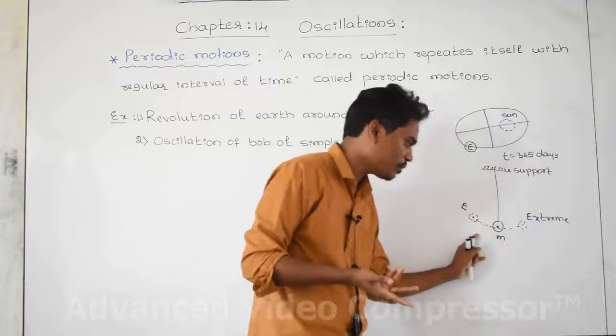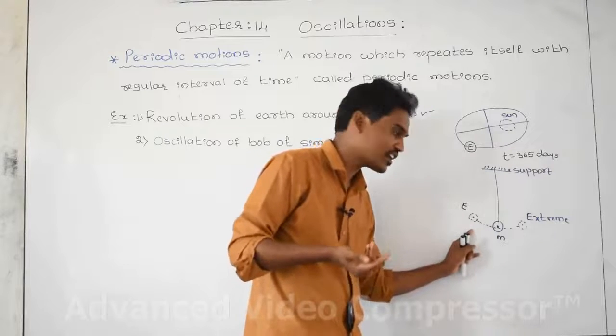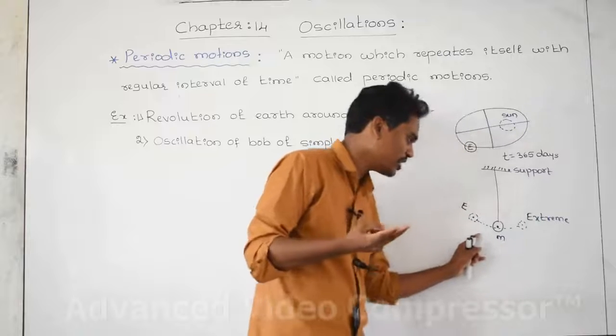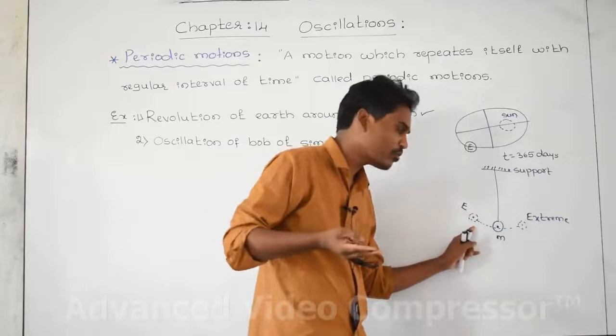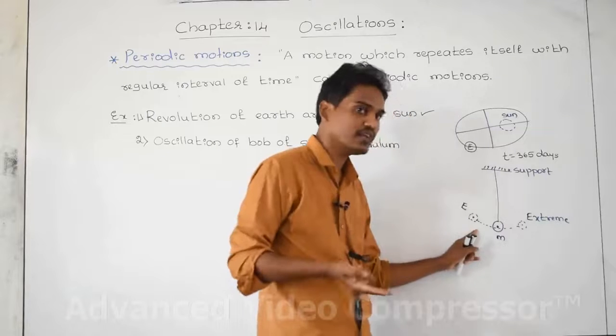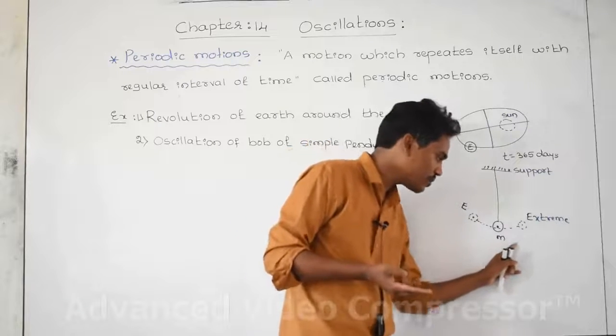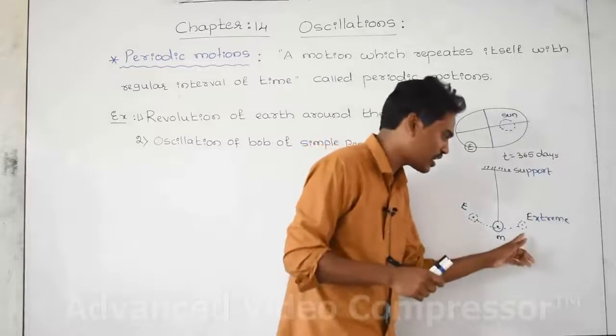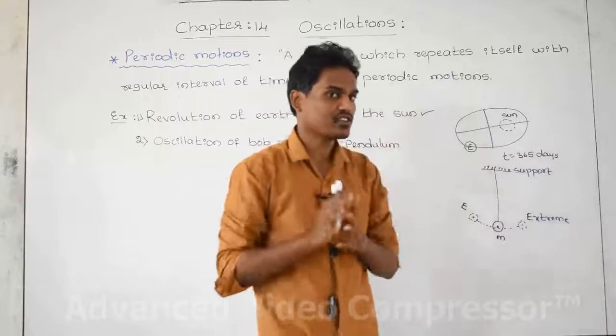In order to complete the fourth cycle, how much time is taken by the bob? Again 2 seconds. In order to complete the fifth cycle, what is the time taken by the bob? Again 2 seconds. Sixth cycle, again 2 seconds. The seventh cycle also takes 2 seconds. I have taken the time as a reference, not a standard value.